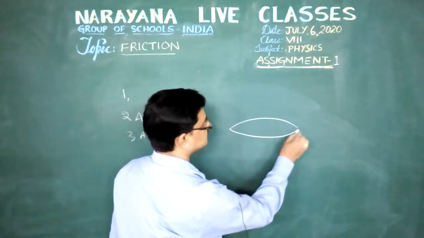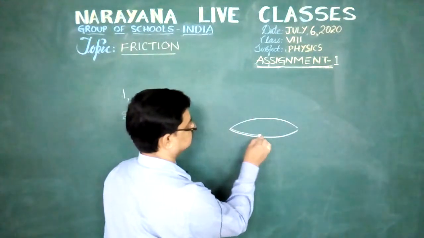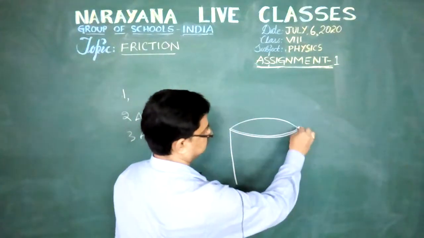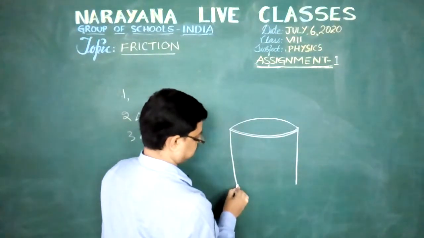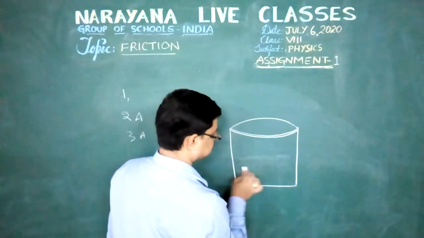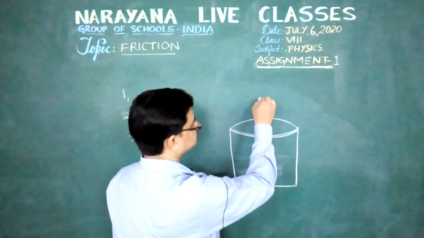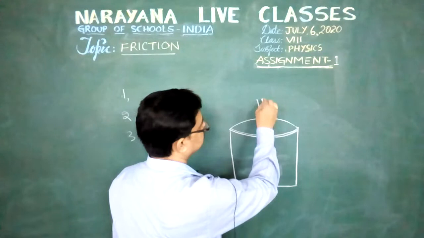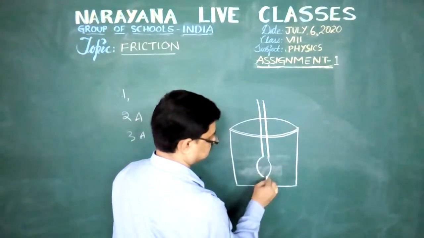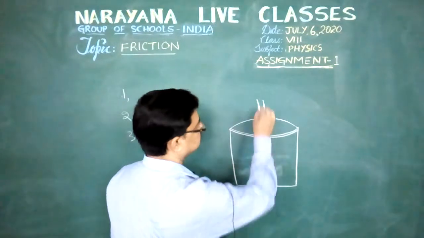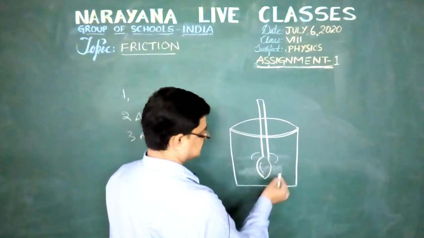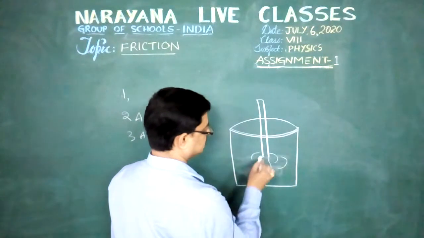First you draw one glass tumbler. Fill the water up to here. Take one spoon here. The water rolls around an axis of rotation in this manner.